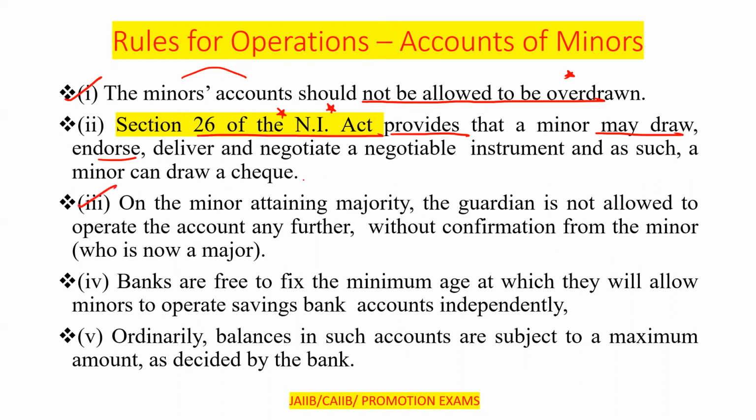Next one, on the minor attaining the majority, the guardian is not allowed to operate the account any further without confirmation from the minor, as the person becomes a major now. Like you will see regularly in the banks, the guardian will come and operate the account even when the minor attains the age of 23, 24. Sometimes we do not check that.